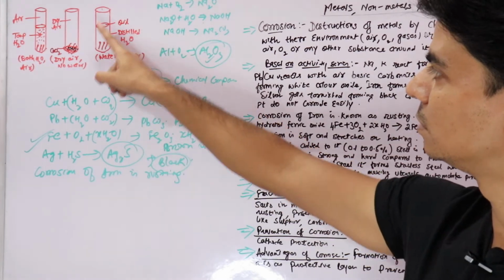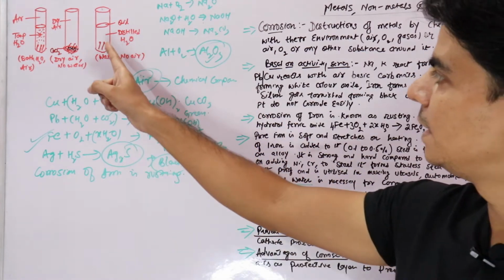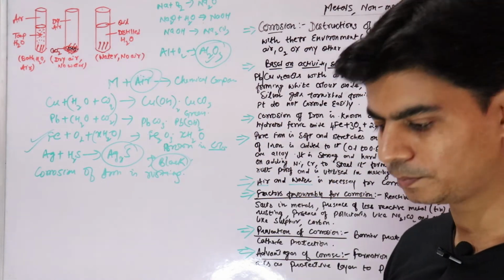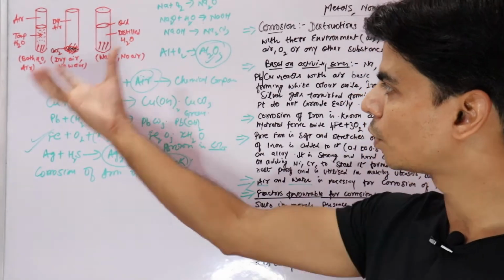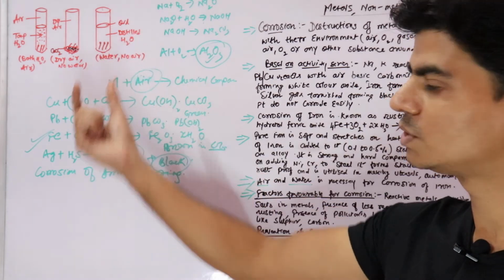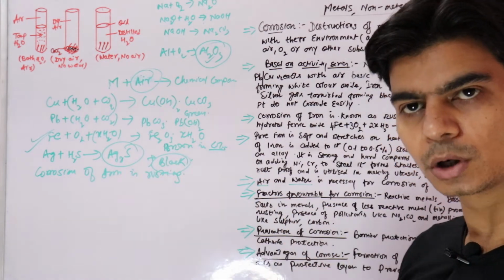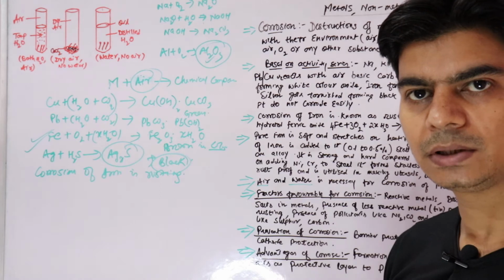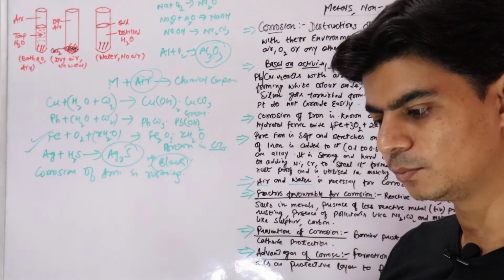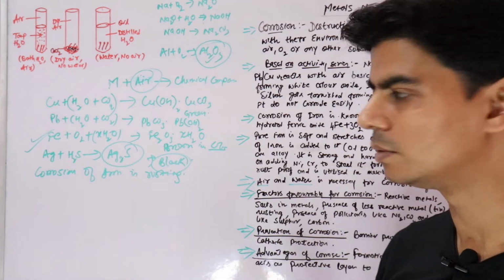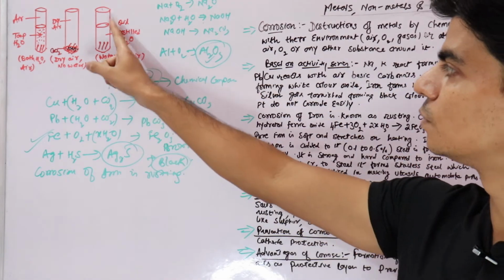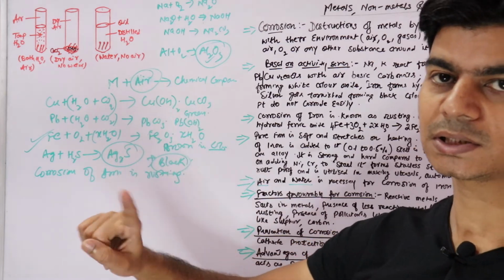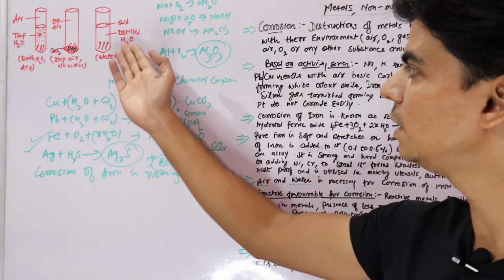And this third test tube contains distilled water. Since we said air is necessary for corrosion of iron, in the third test tube we have taken water and boiled it, so as to remove dissolved air and oxygen from this water. So it contains water but no air.